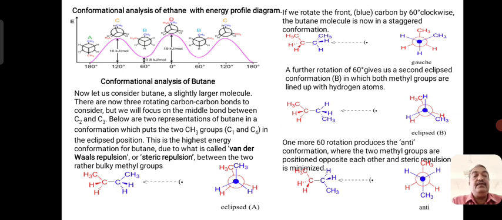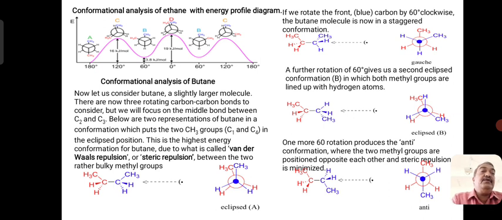If you view this molecule according to eclipsed and staggered conformations, there are 4 possibilities. So A, which I have just shown, is an eclipsed conformation, where the 2 CH3 groups on carbon atom number 1 and carbon atom number 2 lie on the same side, and the hydrogens are also on the same side. Here the CH3 groups on both carbon atoms are pushing against each other, therefore they experience some sort of disturbance, and this eclipsed conformation A is highly unstable.